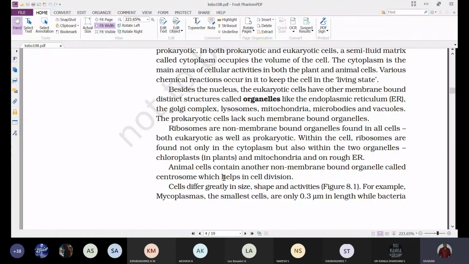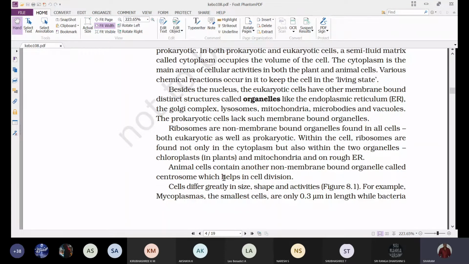Remember this: the eukaryotic cells have other membrane bound distinct structures called organelles, like the endoplasmic reticulum, the Golgi complex, lysosomes, mitochondria, microbodies, and vacuoles.